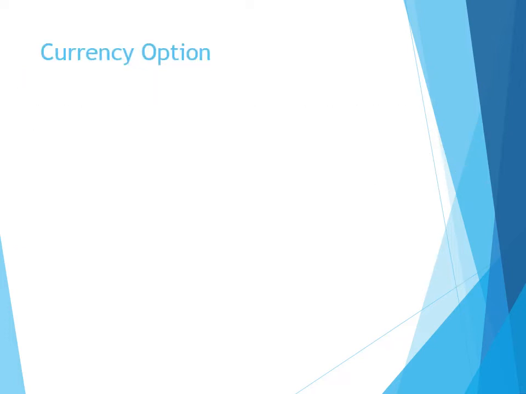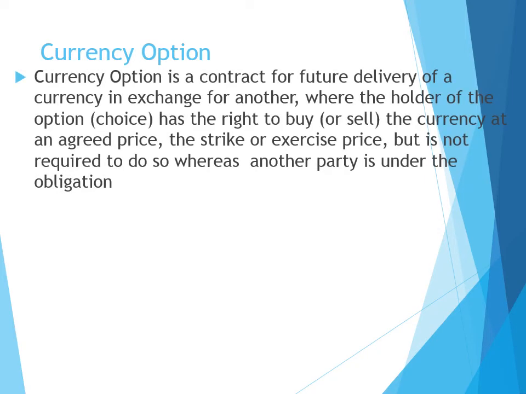Next is currency option. Currency option is a contract for future delivery of a currency in exchange for another currency, where the holder of the option has the right to buy or sell the currency at an agreed price. This is also known as the strike price or exercise price.